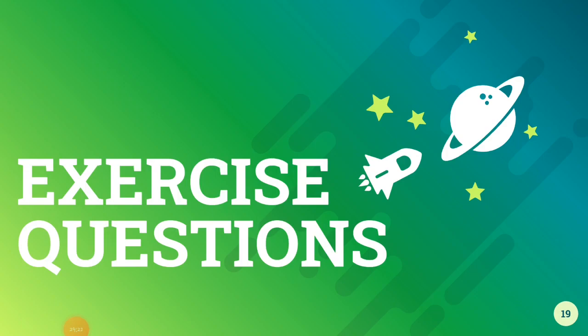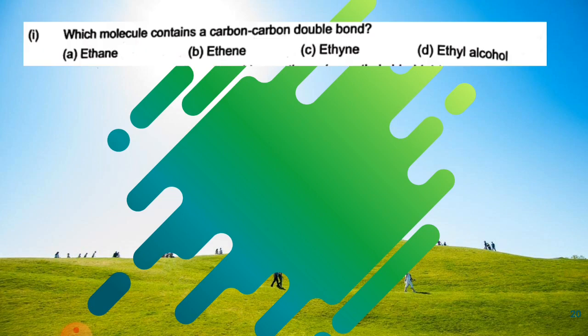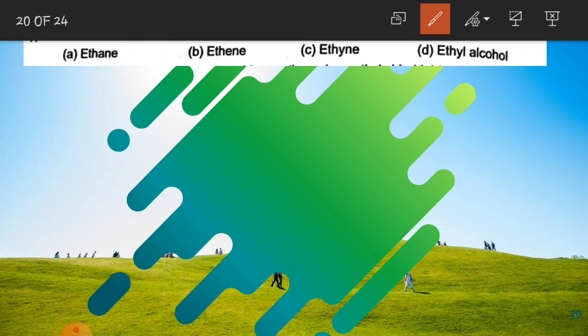Now let's do certain exercise questions related to the previous topics and the topic that we have read today. First, starting with the MCQs. Which molecule contains a carbon-carbon double bond? Now you are given 4 options. First one is the ethane.